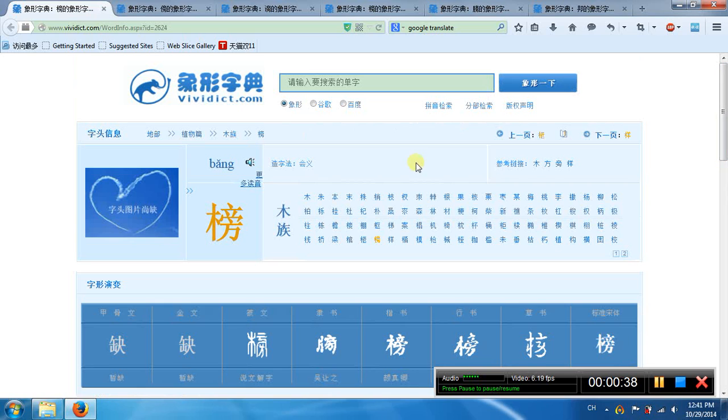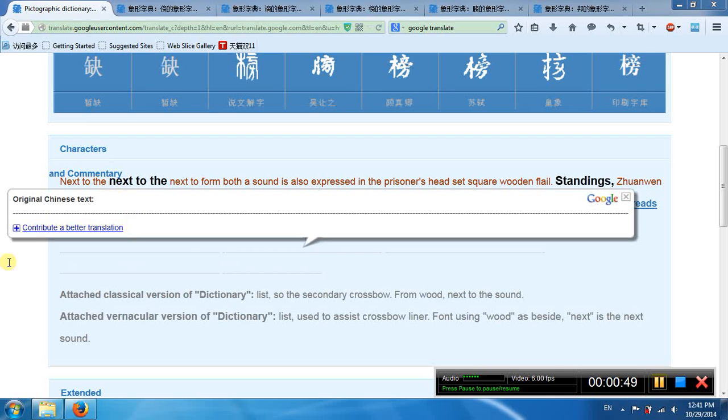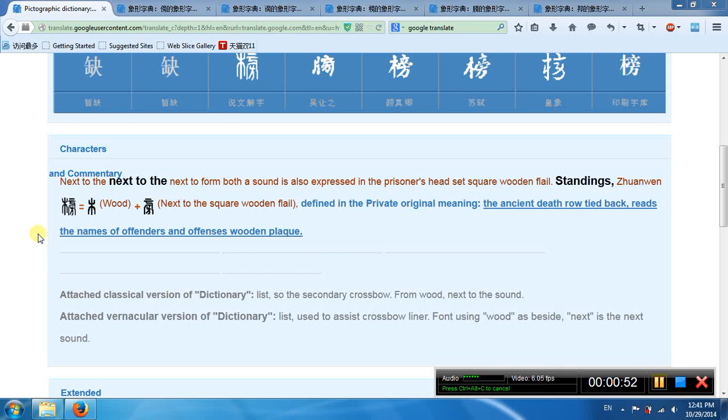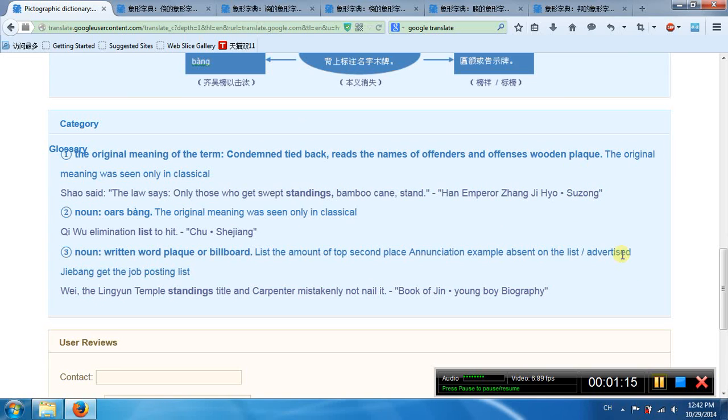First we have the Bang. This word has 2 parts. The left part is wood. The right part is like a wooden flail. Its meaning is, in ancient death row, the wooden plaque on the offender's head around the offender, like a handcuff.